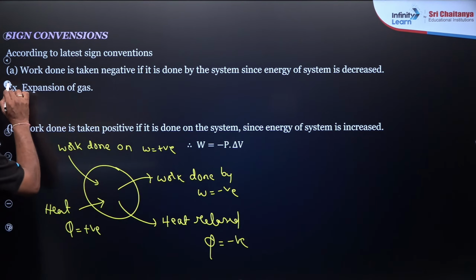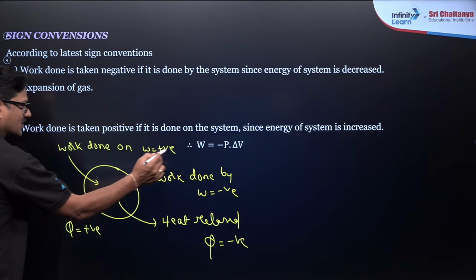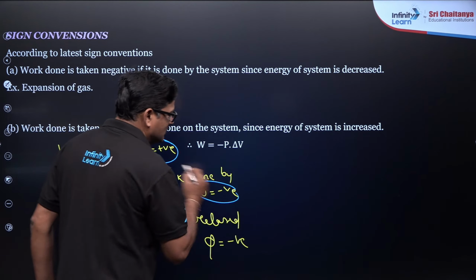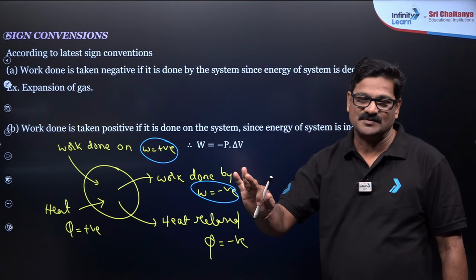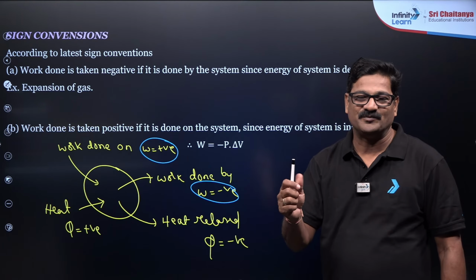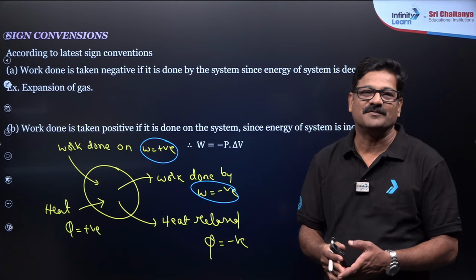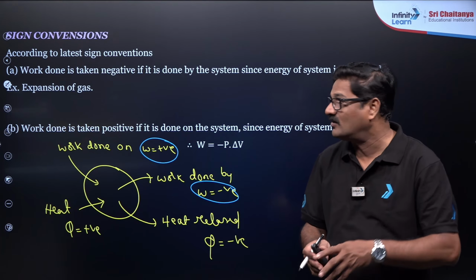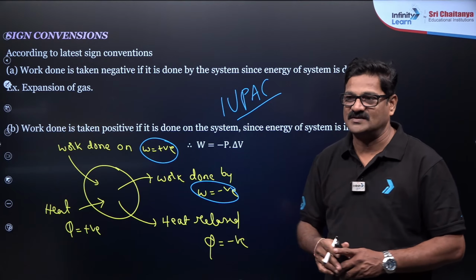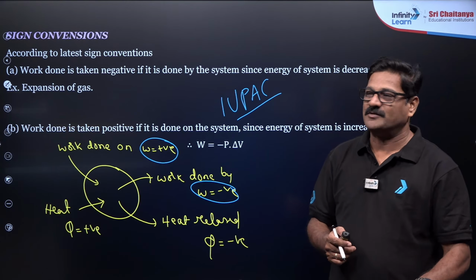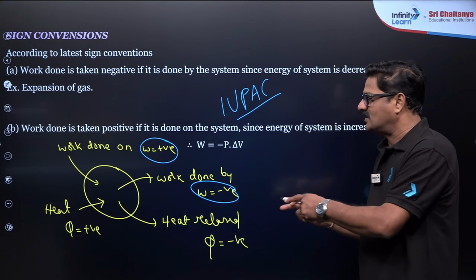My dear students, there is a conflict between physics and chemistry. In physics, W is positive when work is done by the system, and W is negative if work is done on the system. But according to IUPAC and CBSE or NTA NEET examination pattern, use these conventions.